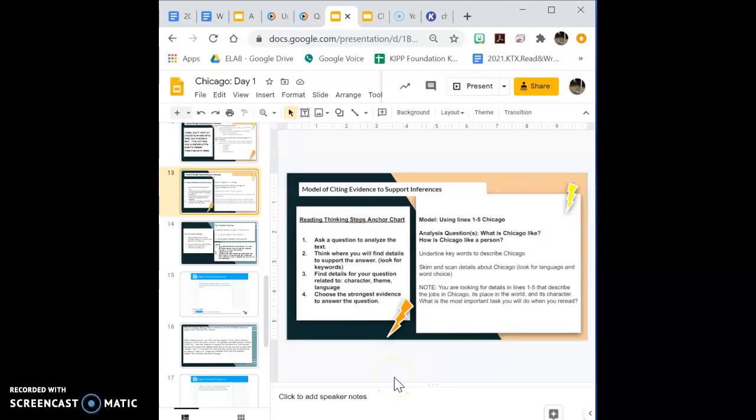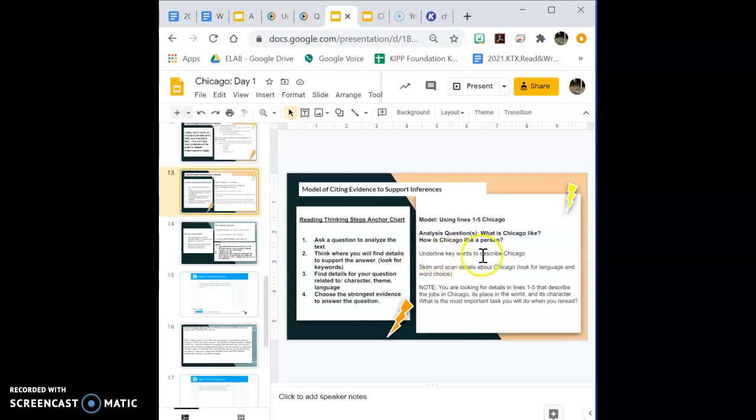All right, so I'm going to model for you how to cite evidence to support inferences that you make about the text. So I will model using lines 1 through 5 of Chicago, and I want you guys to understand that the analysis question we will be working with is, what is Chicago like? How is Chicago like a person?